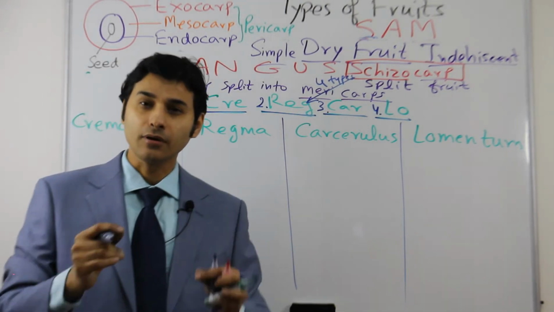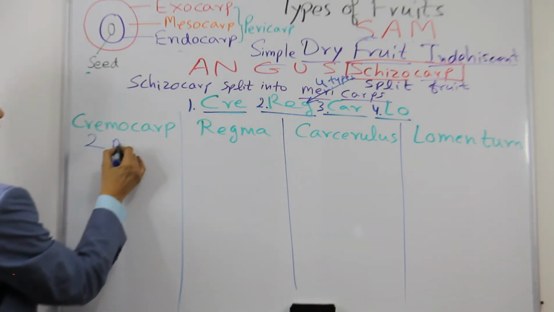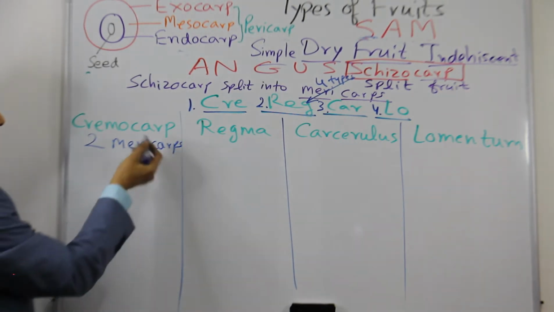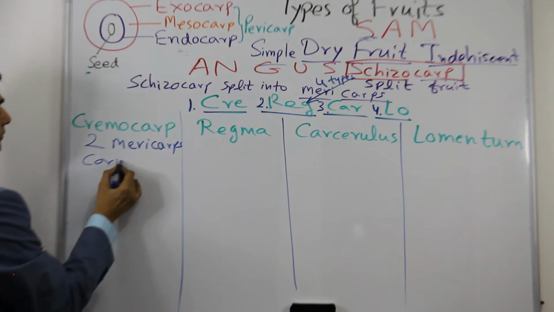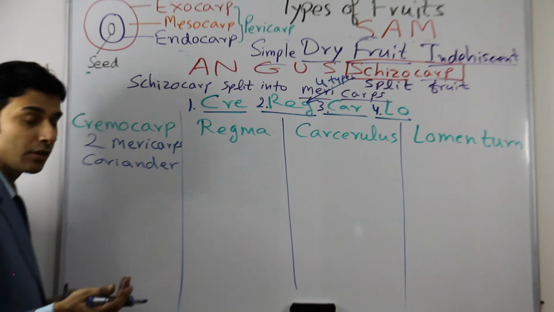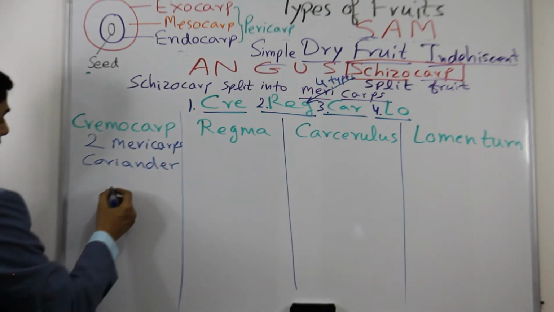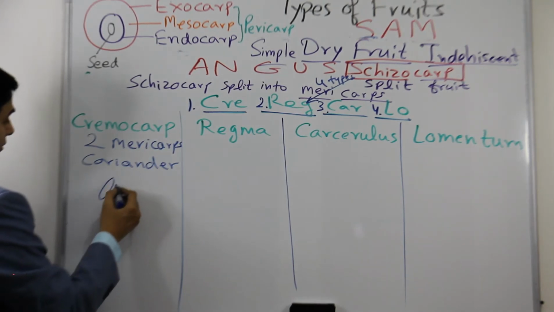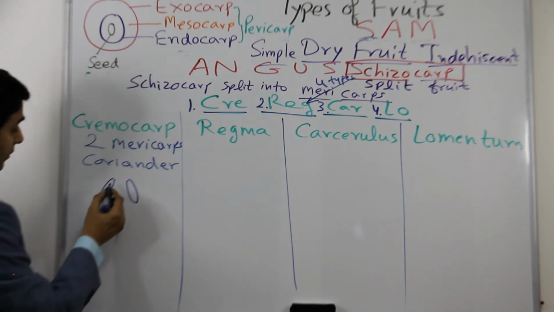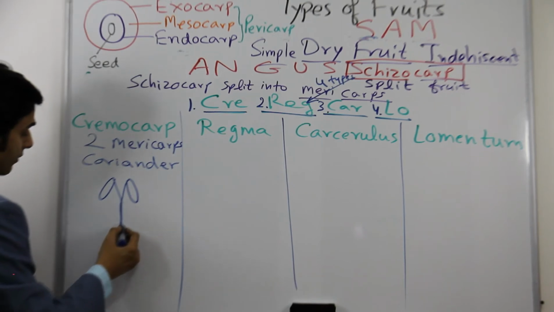Cremocarp is a type of fruit which breaks into 2 mericarps, and the example for this is coriander, Coriandrum sativum. What happens here is that this is one mericarp and this is the second mericarp, and they are connected like this.